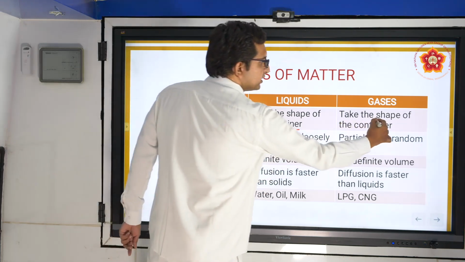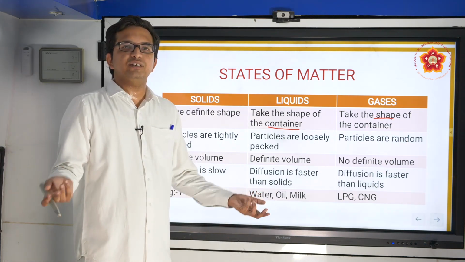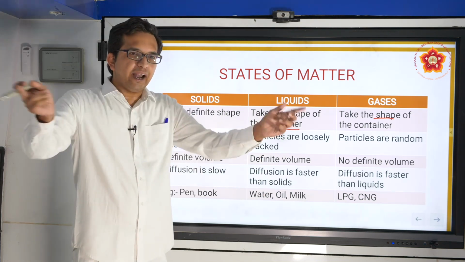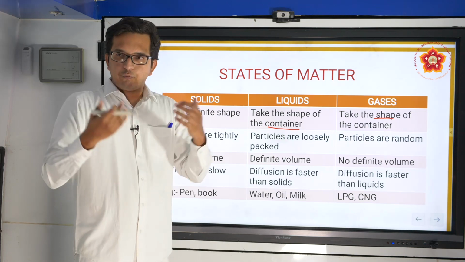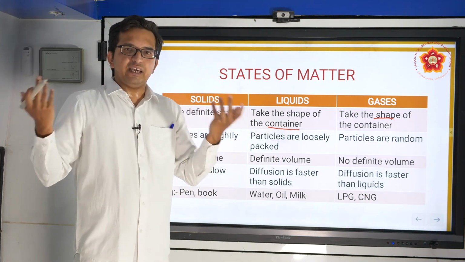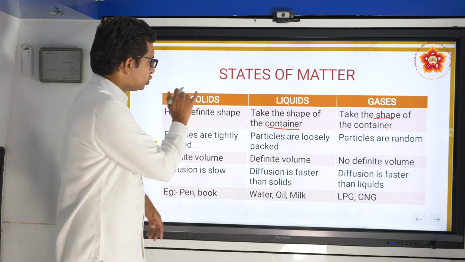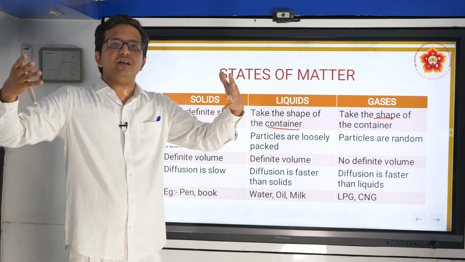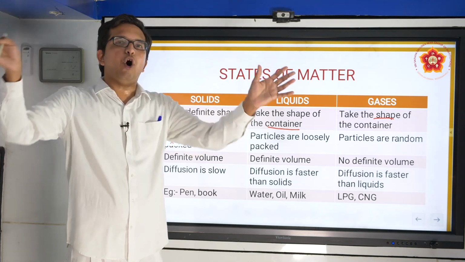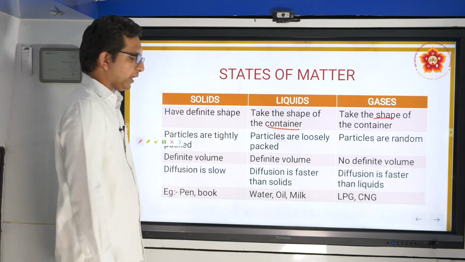Similar is the case with gases because they also do not have their own definite shape. They occupy the entire area that is present. Wherever we live, there is air around us, but molecules do not stay at a single place. In solids, the molecules are tightly packed. In liquids, they spread a little. In gases, they move all around the system. This is how one of the properties can be discussed.